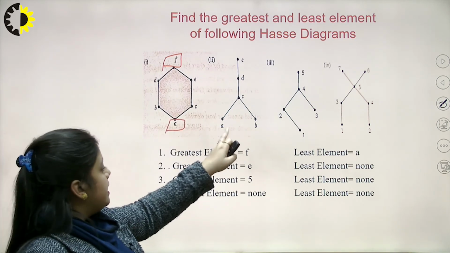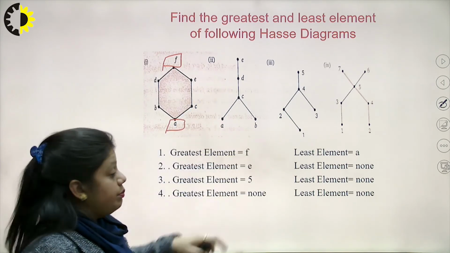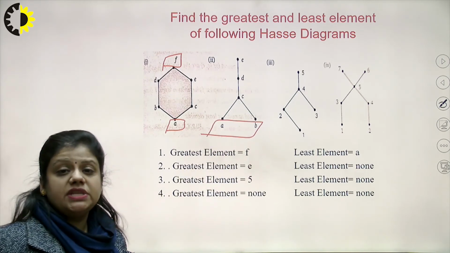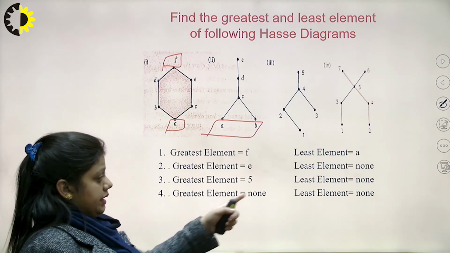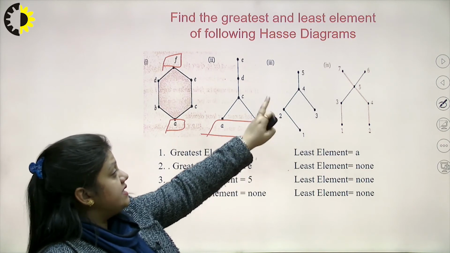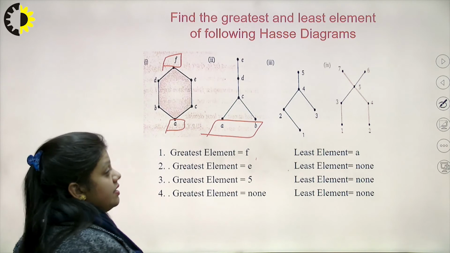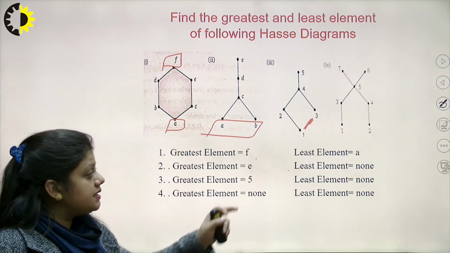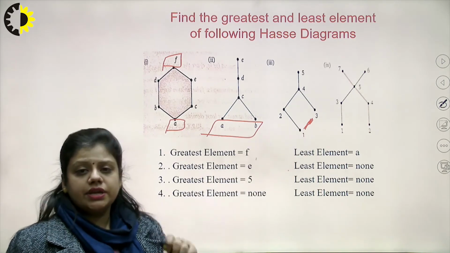If you look at this, here the greatest element will be E, but the least element will be none, because these two are the minimal elements, but there is no single element from this set that is preceding all the other elements in the set. Therefore, least element is none. Again in this, here the greatest element will be 5, but the least element does not exist. Why? Because 1 and 3 are not comparable. So we cannot say that 1 is the least element. 1 does not precede 3 here.